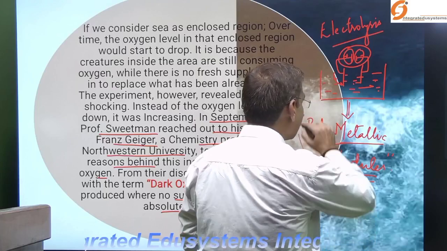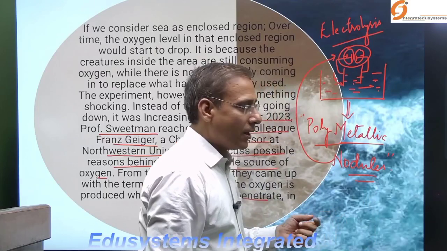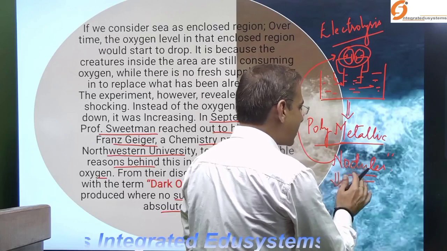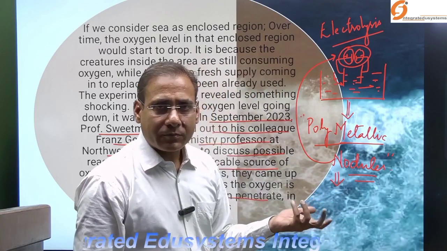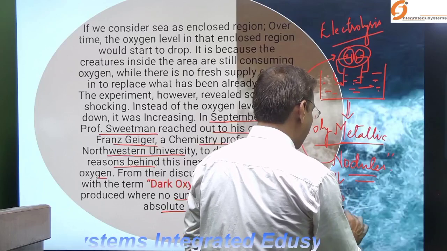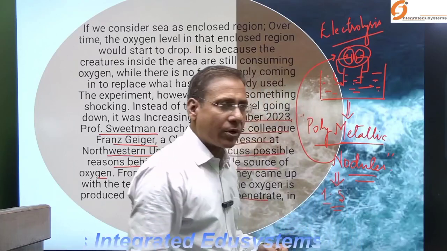These polymetallic nodules act as a battery and are involved in the process of electrolysis, creating the minimum potential required, that is 1.5 volts.